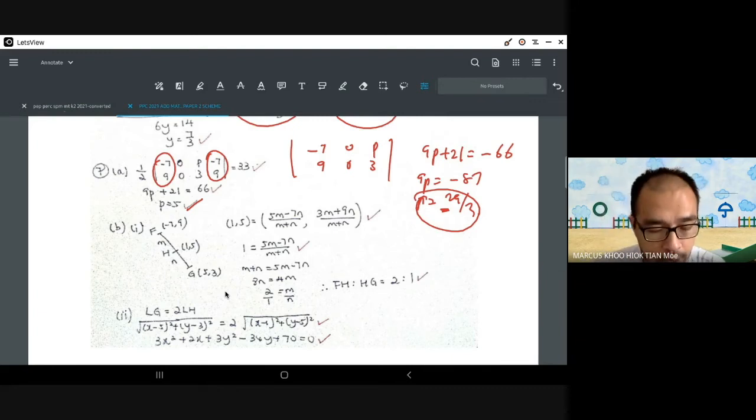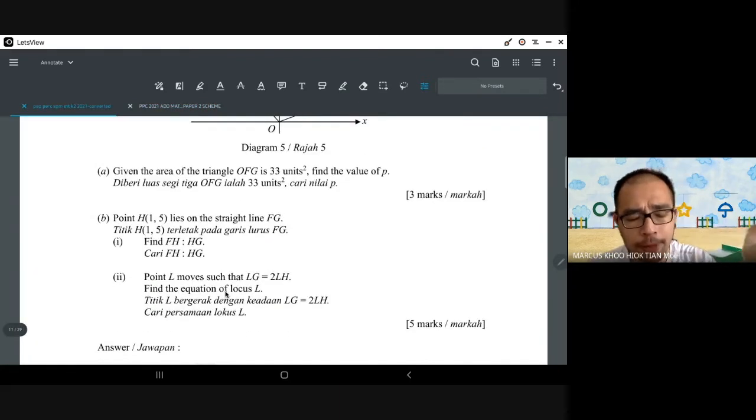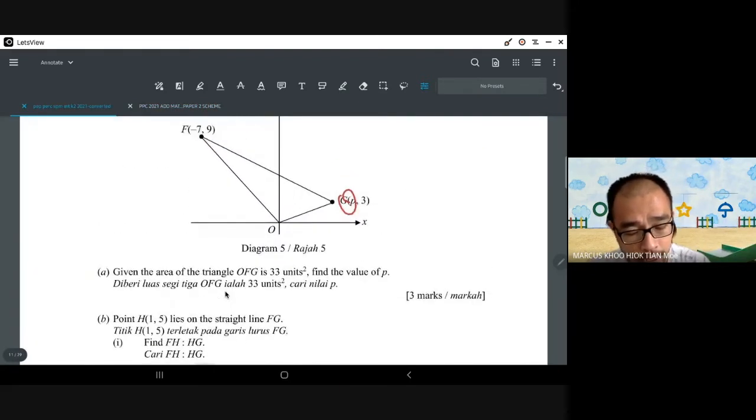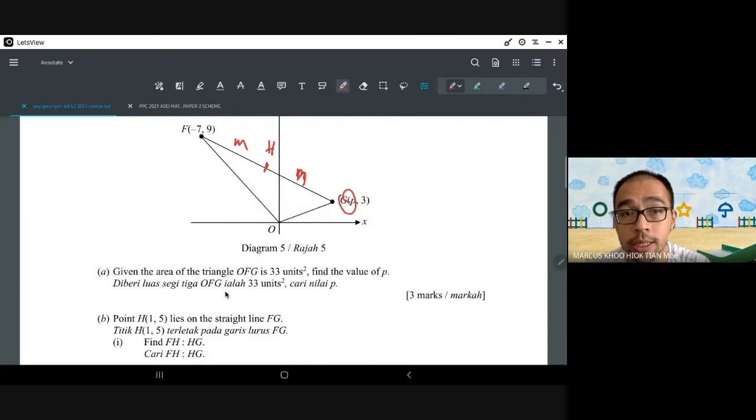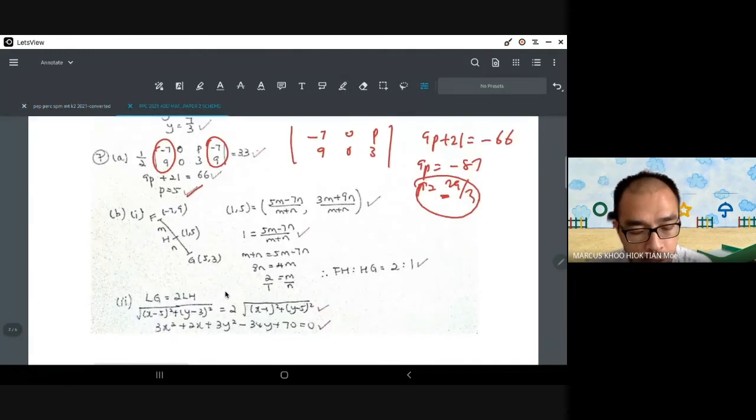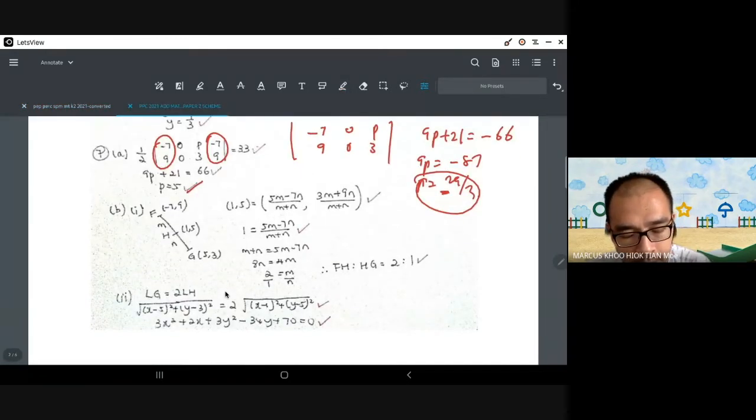Okay, then the second one is the lompat-lompat formula. H lies on this one, so H is over here. You're supposed to find FH to HG. So what you do is you use the lompat-lompat formula. You put in the lompat-lompat formula, you get this one equals to this.